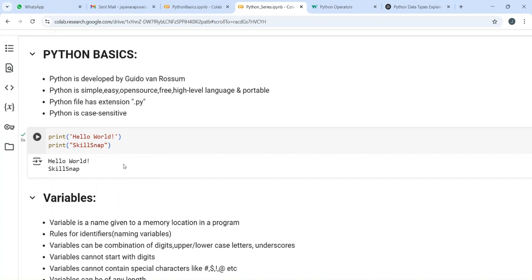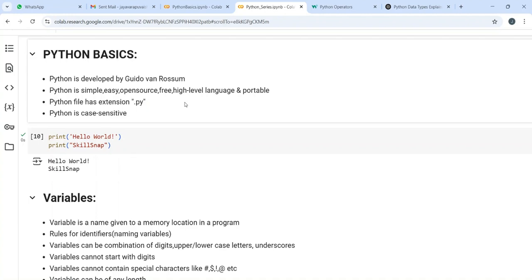Like every document, or let's say an image, or any type of thing has some format with it, and has some extension also. Like if you see an image, the image has extension .jpg, and if you see a word document, it has .docs, and a PDF with .pdf. Similarly, Python also has an extension, and that extension we call .py. And one more thing, Python is a case sensitive language.